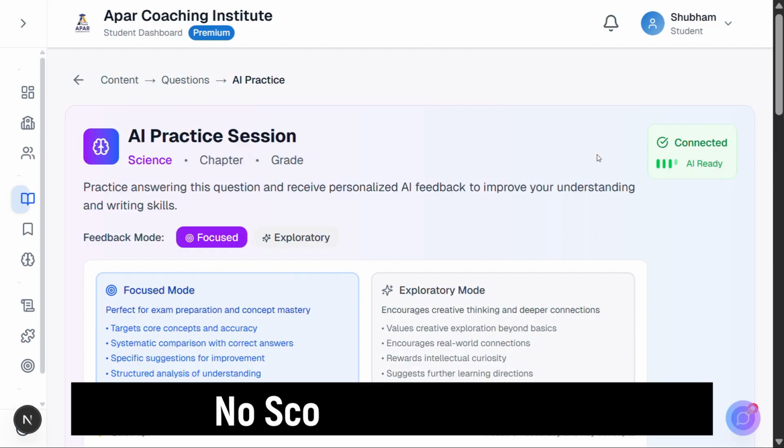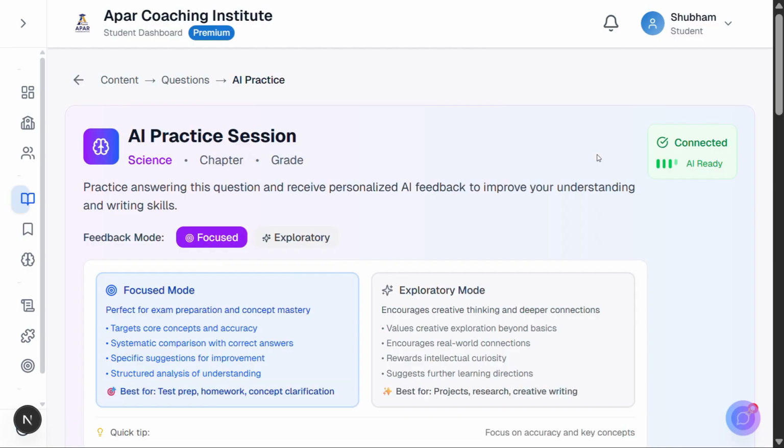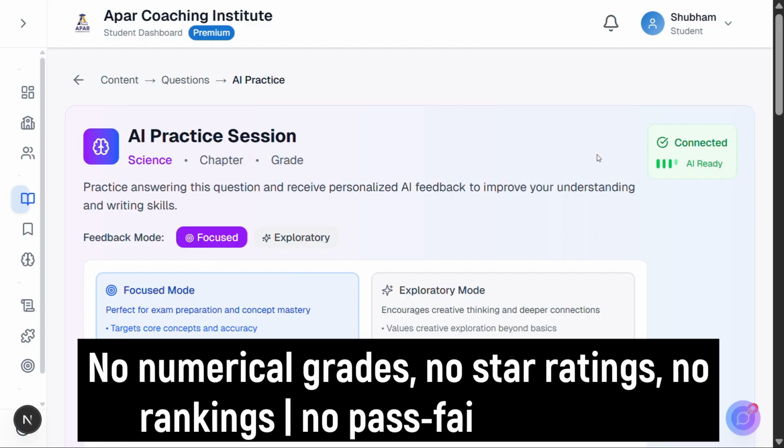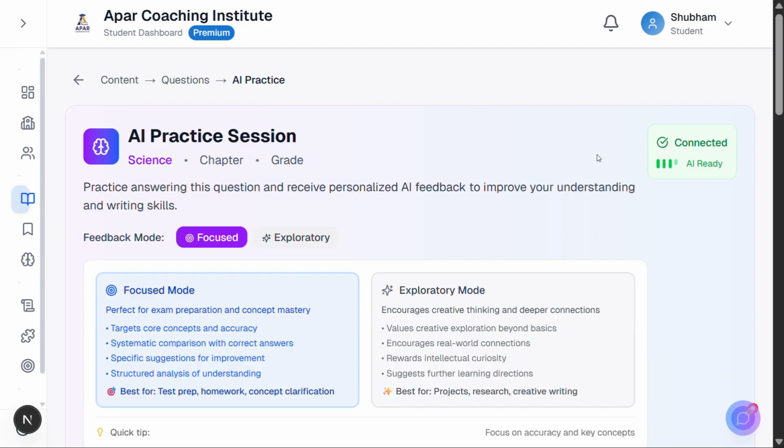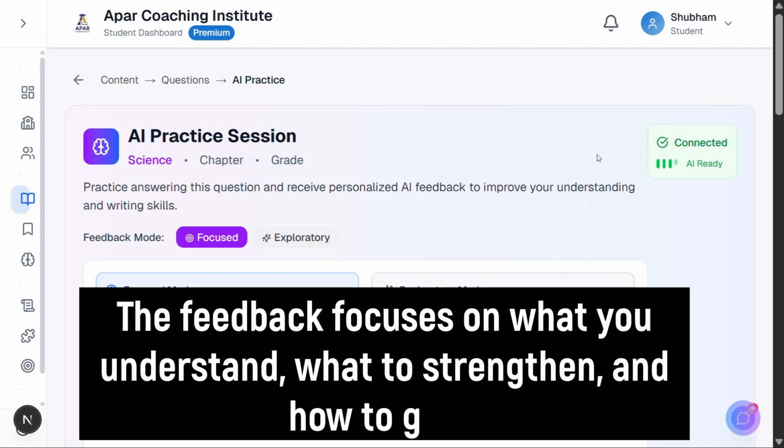First, no scores, just growth. You receive constructive feedback instead of cold percentages. No numerical grades, no star ratings, no rankings like better than 70% of students, no pass-fail judgments. The feedback focuses on what you understand, what to strengthen, and how to grow.